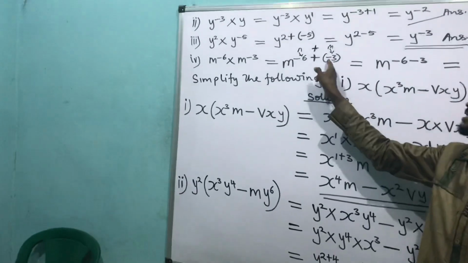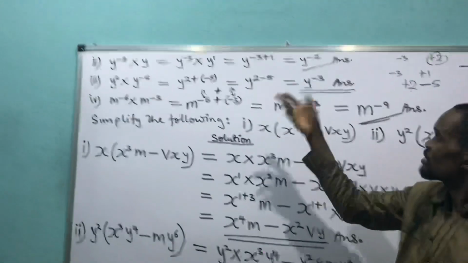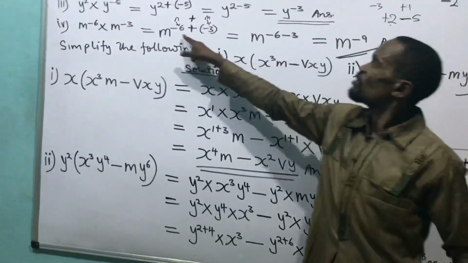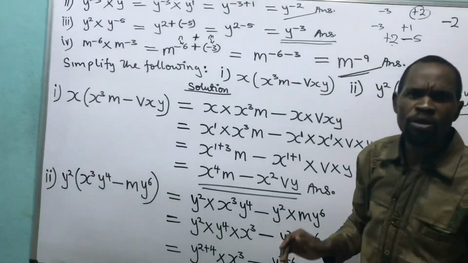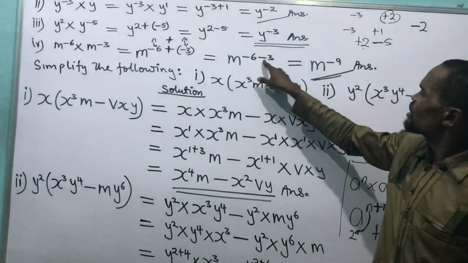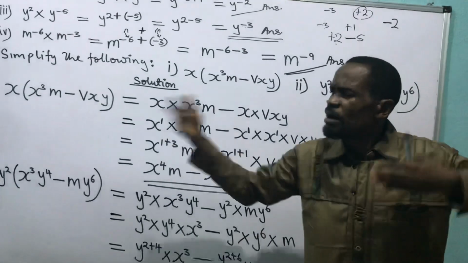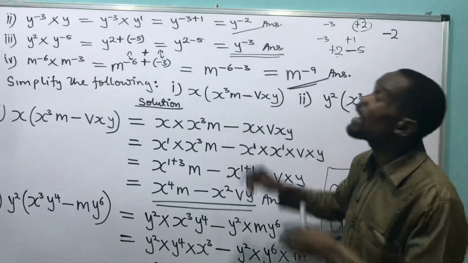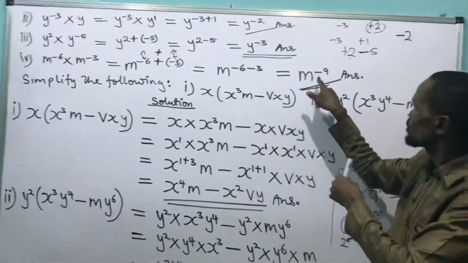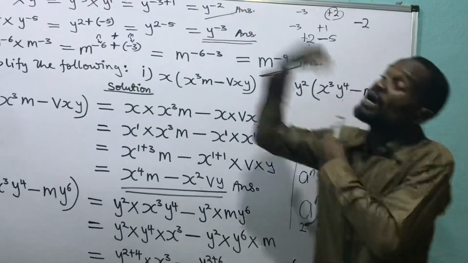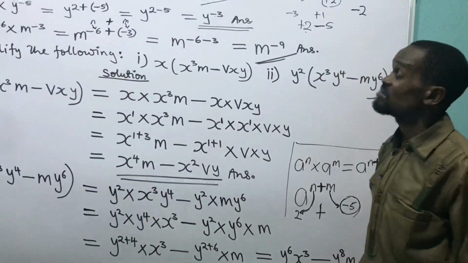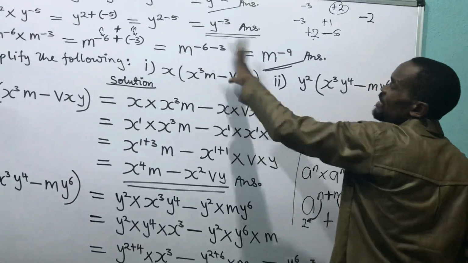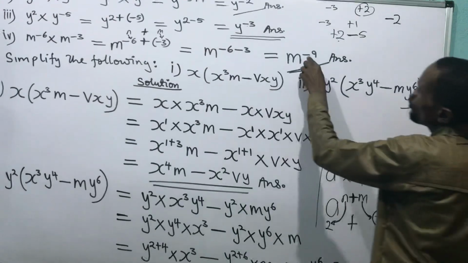I want to open this bracket now. Plus times minus will give me minus. We have said it's minus 3. This plus times minus will give me minus 3. This becomes minus 6 minus 3. You follow me? Then minus 6 minus 3 means I'm owing somebody 6. I'm owing another person 3. How much am I owing in total? 9. That's what you say, minus 9. Minus means I'm owing in total 9. So I'm owing one person 6 and another person 3. How much am I owing all of them?